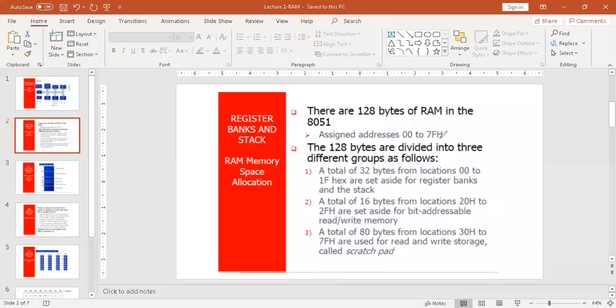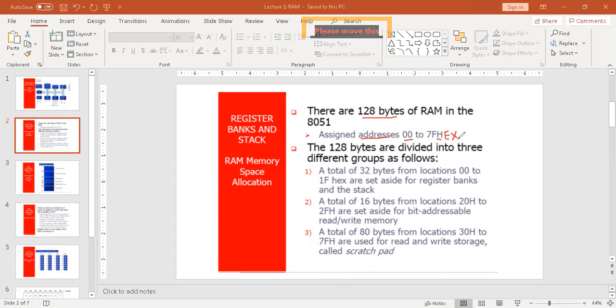Whenever you see H in 8051 code, this H means hex value. Understood? H stands for hex.